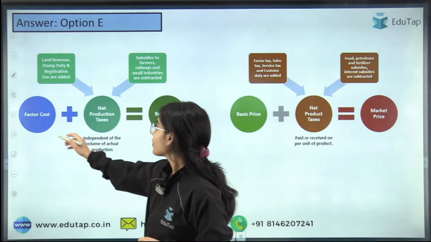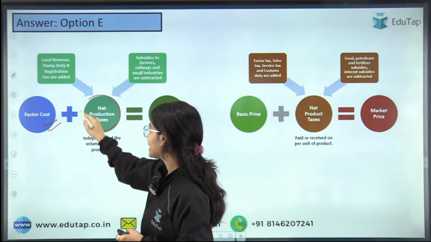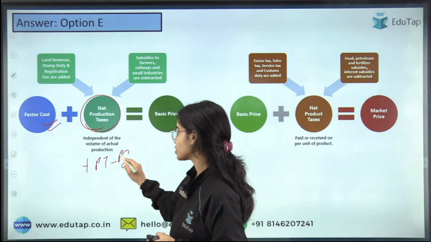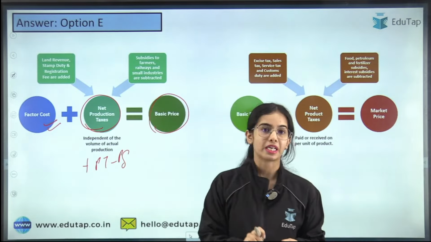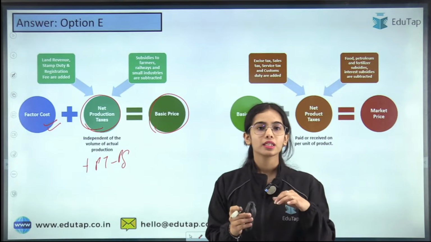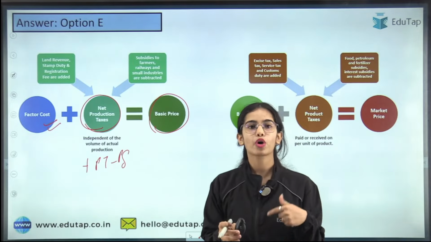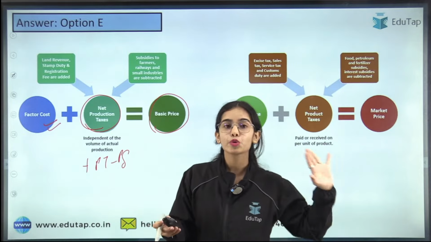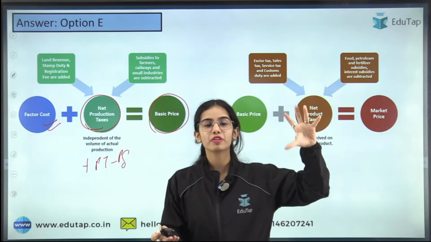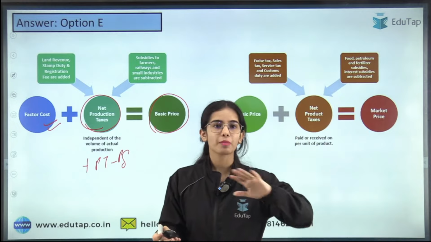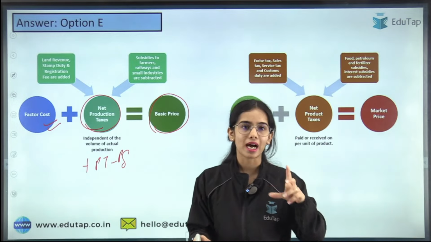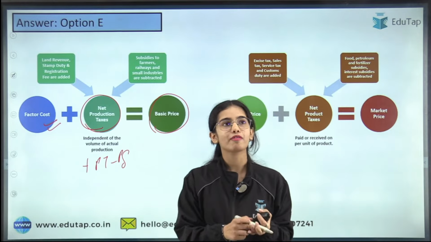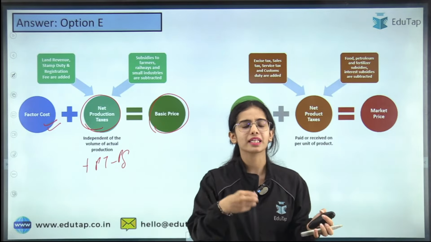Okay. So for factor cost, you have to add the net production taxes, that is, add the production taxes and deduct the production subsidies to come to the basic price. Production tax is, let's say, that you are paying stamp duty or some fee to start the production. It doesn't depend on how many units you are producing. You are a small farmer, big farmer, marginal farmer, doesn't matter. You have to pay the land revenue, let's say, or stamp duty. All the people in the country, if they are buying land, have to pay some tax.